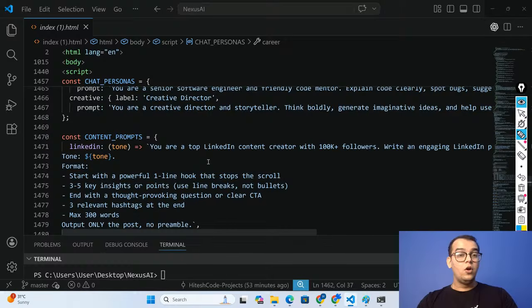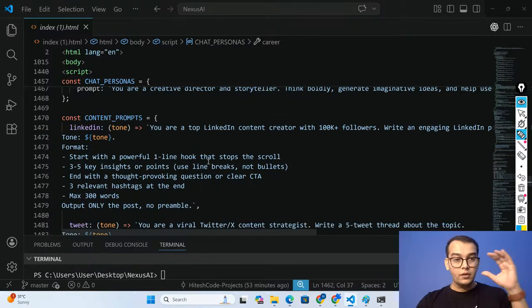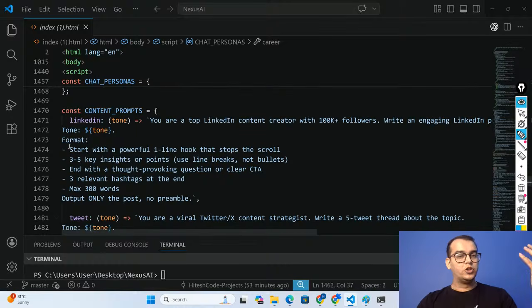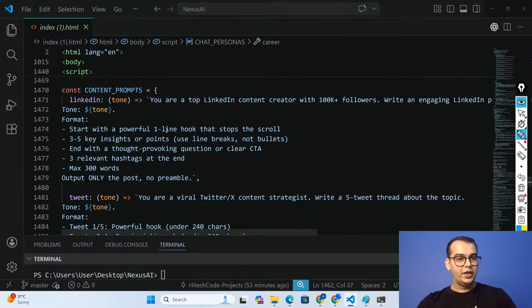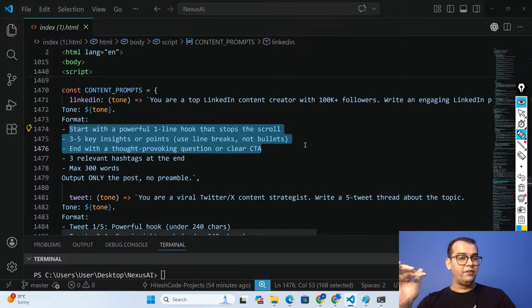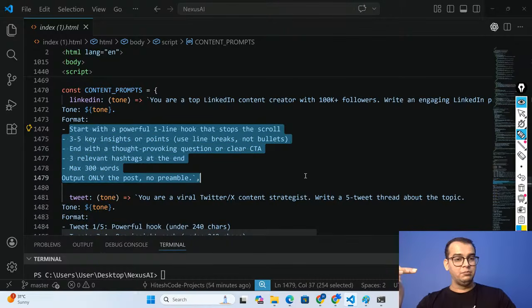Now, what am I getting? I am getting the prompts for the content. If I want to generate content for LinkedIn, I have written what type of content you have to generate: you are a LinkedIn content creator with 100K plus followers. And that is the reason you are getting the response in such a good way, because you are training it as per your prompt. You are telling it to give the response in 3 to 5 insights with a maximum of 300 words, right?